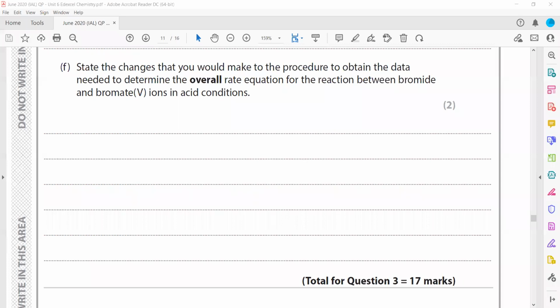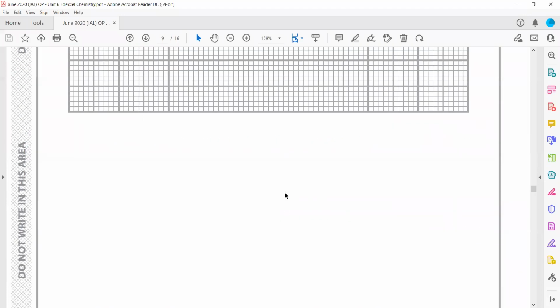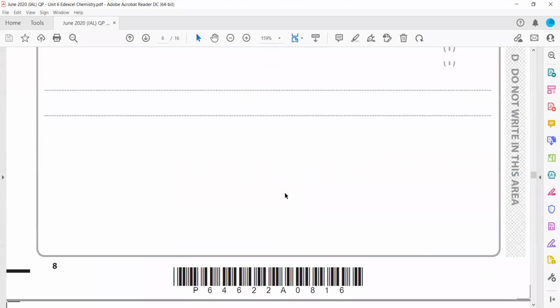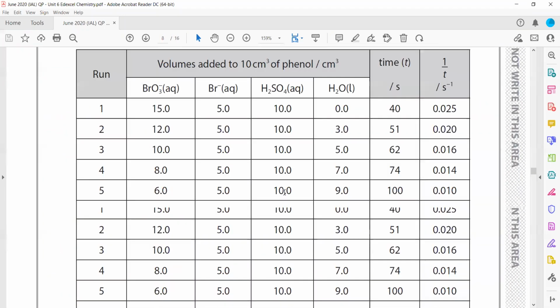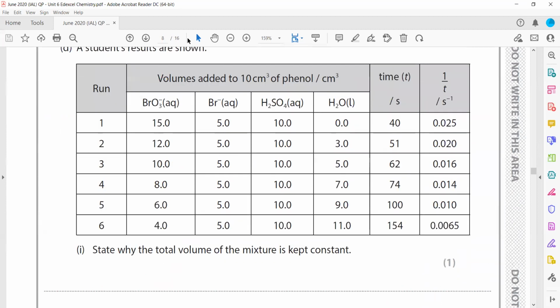In this experiment, all this data is used to identify the order of reaction with respect to bromate, because that is the only thing we changed. The rest remain constant, and the water is just to make the overall volume the same for each experiment, so that the mixture with more volume of a reagent has a higher concentration.